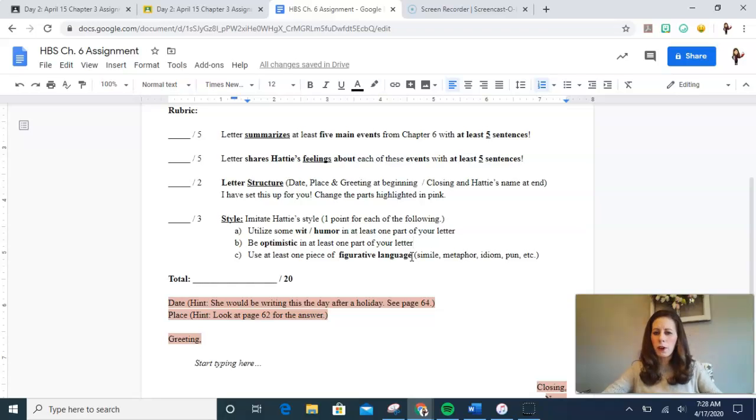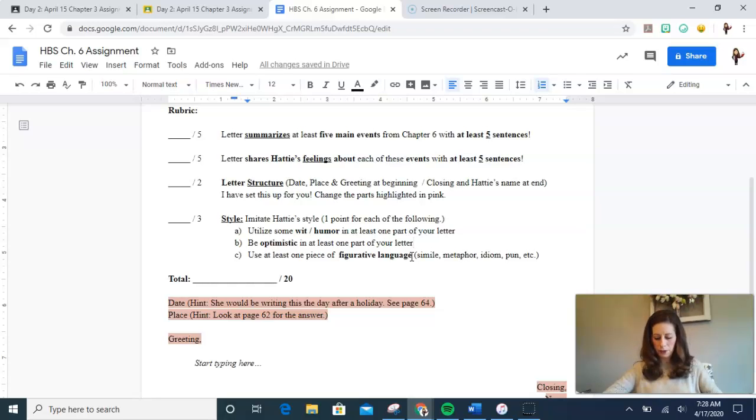She sometimes uses sarcasm to get across that wit or humor as well. So on page 49, she says, you asked me to tell you more about my everyday doings. Such a life of glamour you cannot imagine. So we know that she's being sarcastic there, but it's funny at the same time because we know it's not glamorous, but she's making it sound glamorous. So some sarcasm.